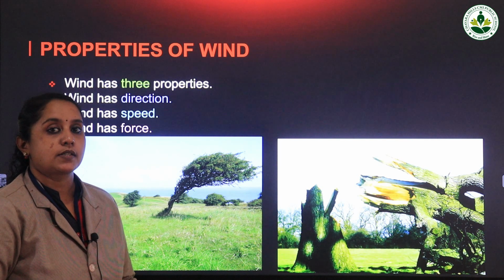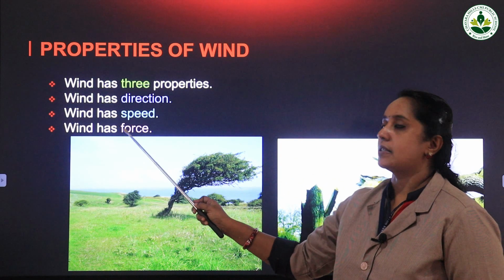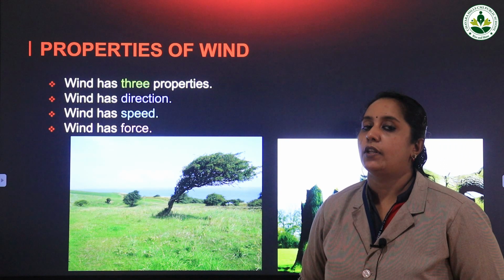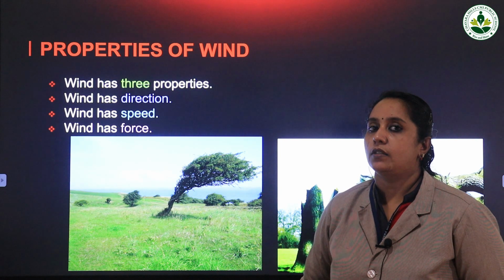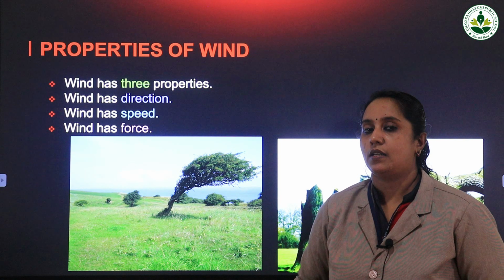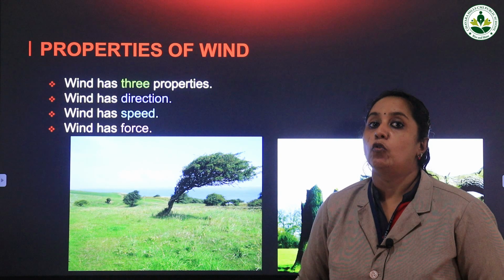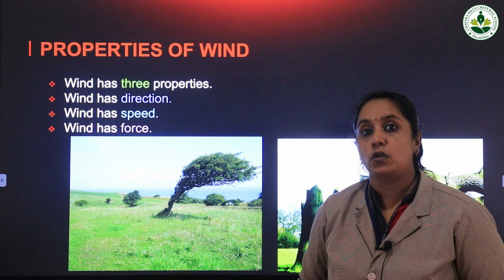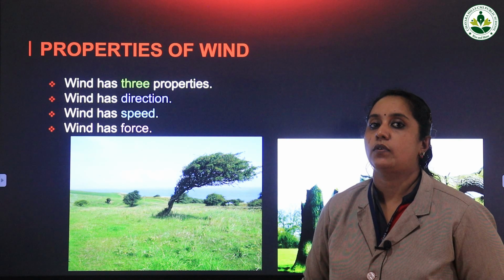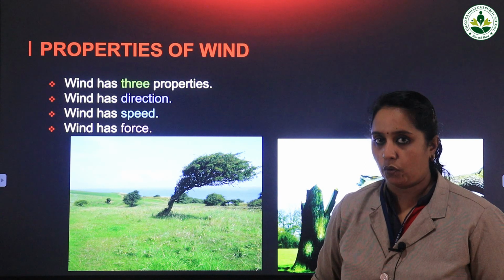So what happens here? The wind has some action on these things. That means it is moving with a speed. Have you heard the term speed? When you travel in the car, your father will be driving with a particular speed, isn't it? What is speed actually? Speed says whether an object, whether a vehicle, is moving fast or moving slow. So speed has some connection with the fastness of things.